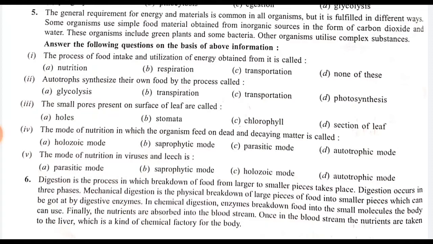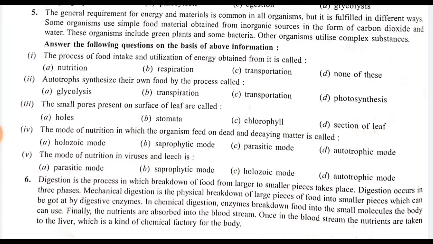Autotrophs synthesize their own food by the process of glycolysis, transpiration, transportation, and option D is photosynthesis. That is a very simple question, and option D, photosynthesis, is correct, because autotrophs make their own food. Only the process of photosynthesis is performed by the autotrophs for synthesizing their own food. Now move on to the next question, number three.